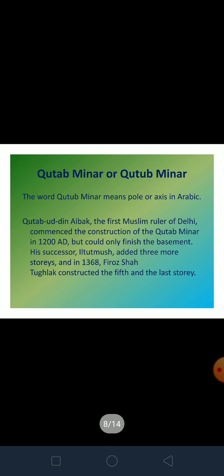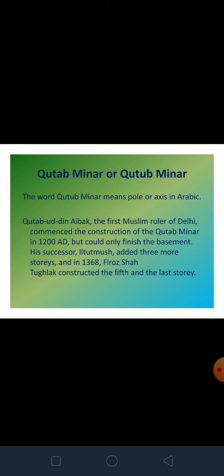Next is Qutub Minar or Qutab Minar. You can see 2 spellings of Qutub Minar. They both are used interchangeably. Somewhere you will find Qutab, somewhere you will find Qutub. The word Qutub Minar is an Arabic word meaning pole or an axis. It was built by the first Muslim ruler of India, Qutb Uddin Aibak. But in his time, he could finish only the basement. Further, his successor Iltutmish added 3 more stories, and then Firoz Shah Tughlaq constructed the 5th and the last story.